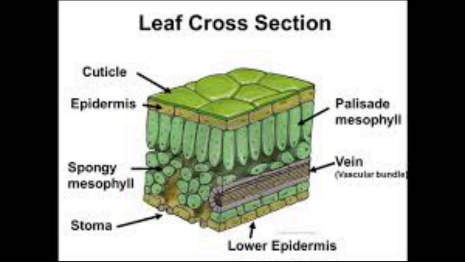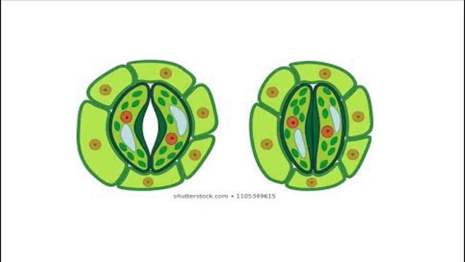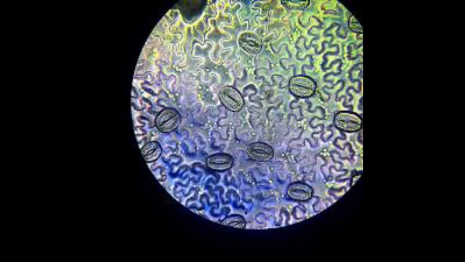So stomata are the small openings in the leaves which help in the exchange of gases. We can't see the stomata with the naked eye. We can see them through the microscope.